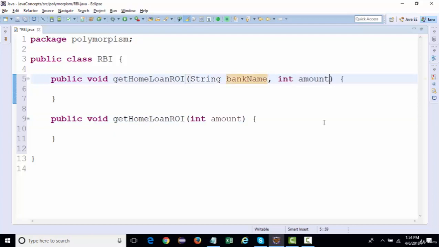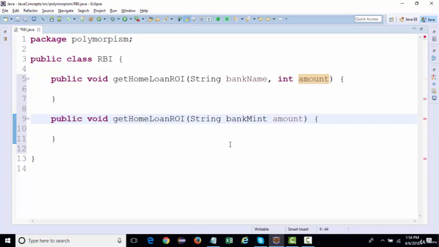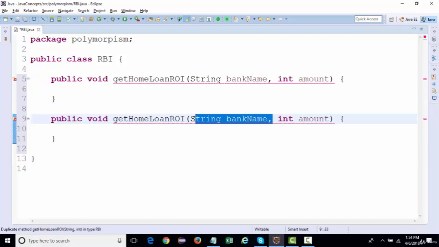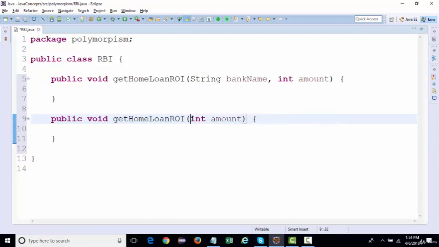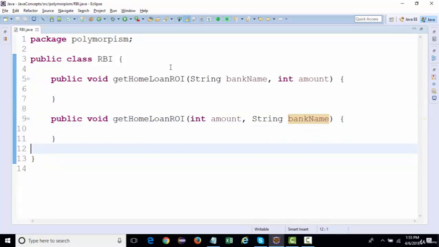I can have String bank name and int amount, which also has two parameters. If I write it the same way, then it will be a duplicate. Otherwise, I can change the sequence so that it initially accepts an integer and then accepts the string. So these are a couple of ways of implementing overloading by making the signature different.